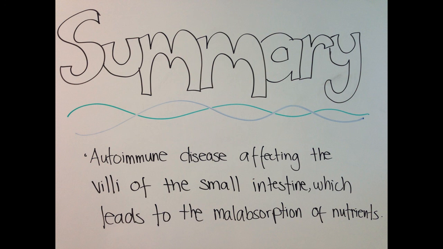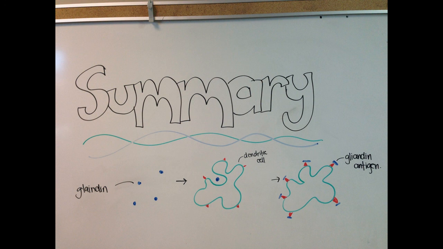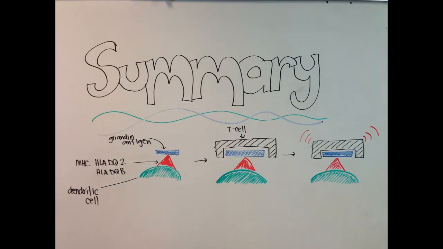In summary, celiac disease is an autoimmune disease affecting the villi of the small intestine, which leads to the malabsorption of nutrients. Although not entirely understood, compromised intestinal permeability and the genetic expression of the HLA-DQ2 or HLA-DQ8 alleles contribute to the development and help with the diagnosis of celiac disease. The mechanism for inflammation includes gliadin entering the lamina propria. Gliadin is engulfed by the dendritic cells. The dendritic cells present the gliadin antigen to the helper T cells. The helper T cells then initiate the immune response against gliadin.